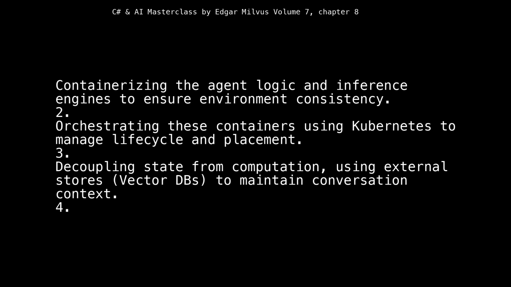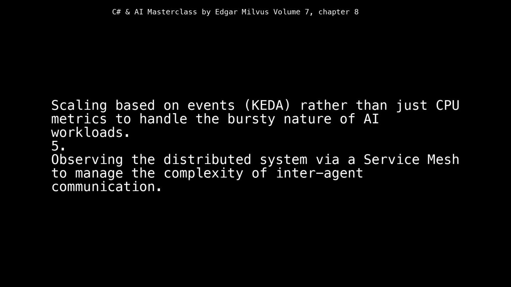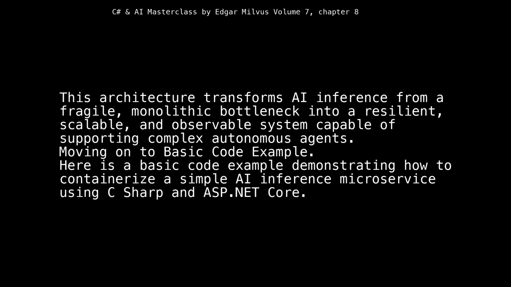3. Decoupling state from computation, using external stores, vector DBs, to maintain conversation context. 4. Scaling based on events, KEDA, rather than just CPU metrics to handle the bursty nature of AI workloads. 5. Observing the distributed system via a service mesh to manage the complexity of inter-agent communication. This architecture transforms AI inference from a fragile, monolithic bottleneck into a resilient, scalable, and observable system capable of supporting complex autonomous agents.